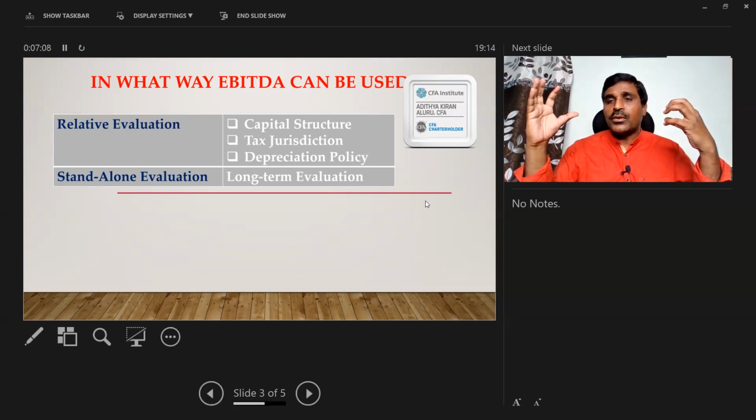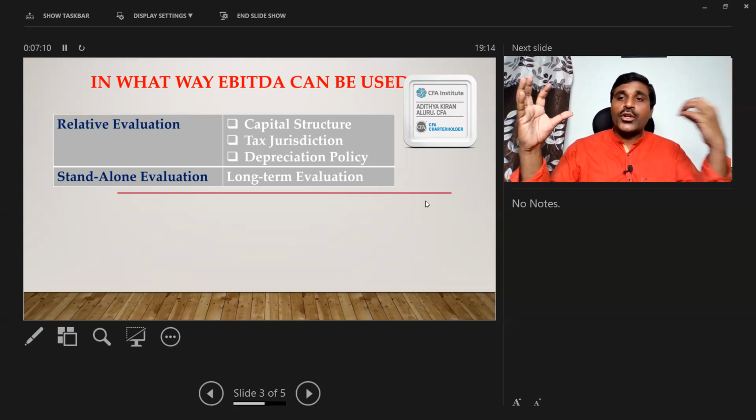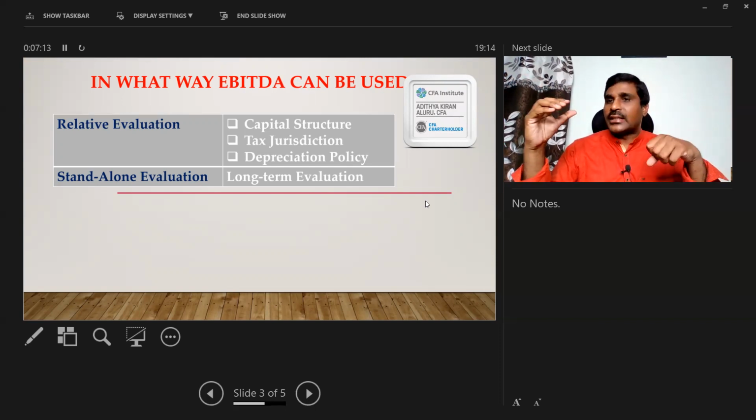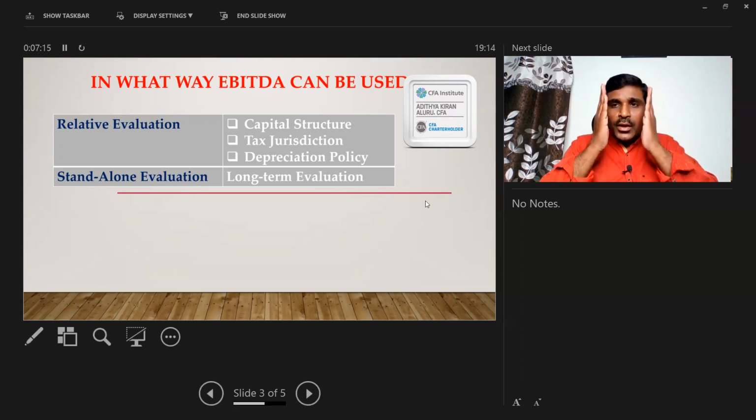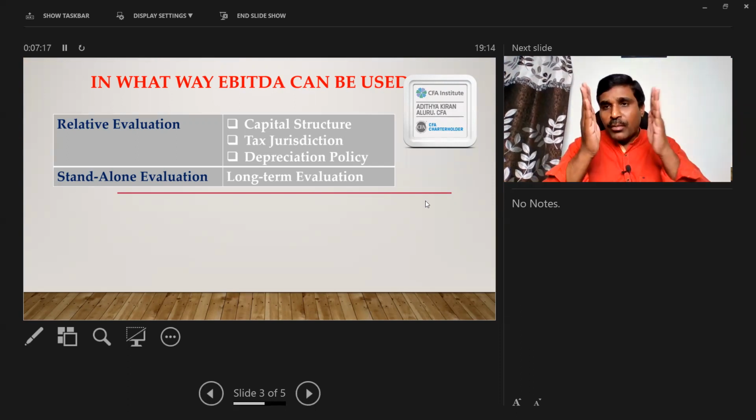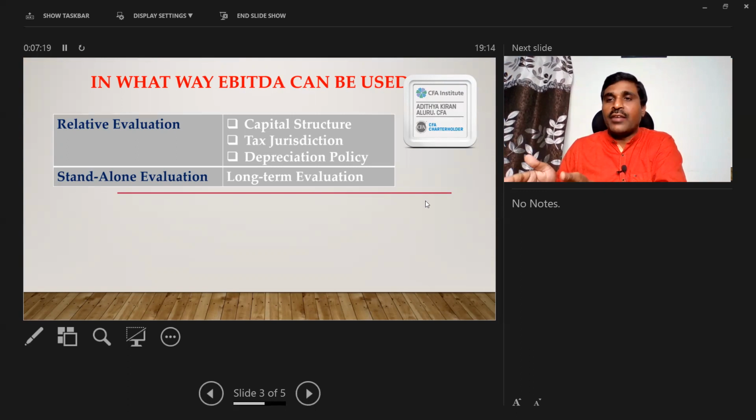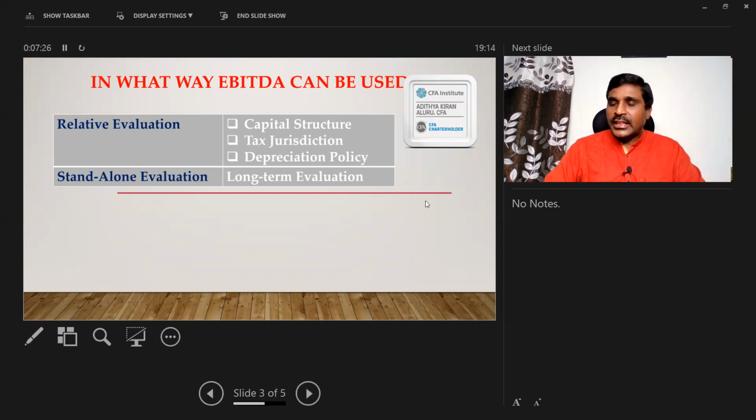Our sales should be of that much size that we recoup both revenue expense and capital expenses. Therefore, after comparing two entities, I have selected one entity which is performing well, whose EBITDA is good. After removing interest expenses, tax expenditure, and depreciation expenses, I have selected one entity whose EBITDA is more. So after that, I should deduct the depreciation, because EBITDA is not a good measure of profit.